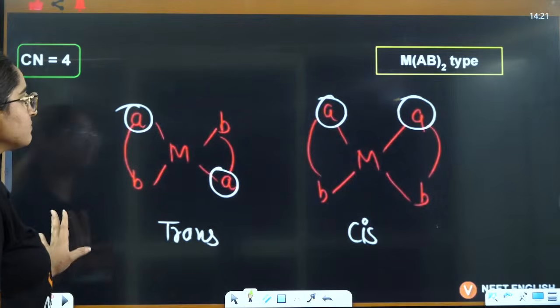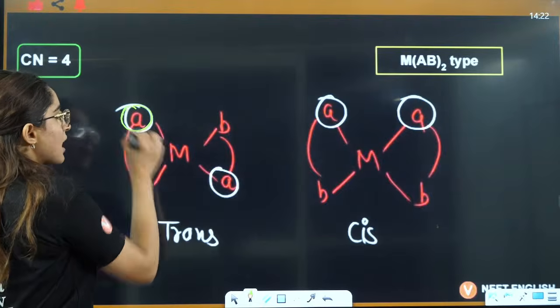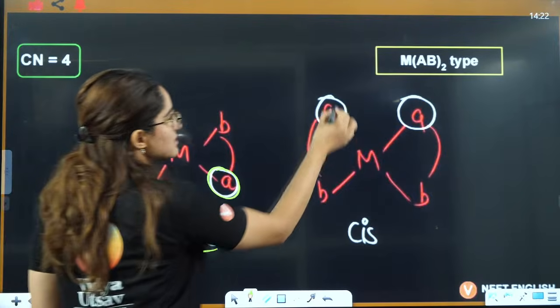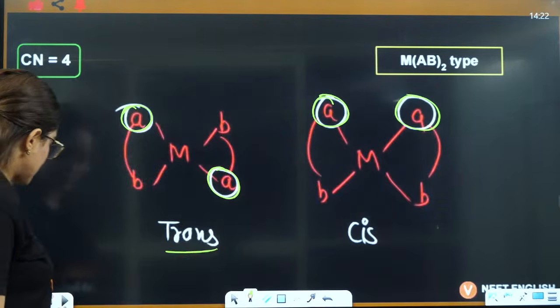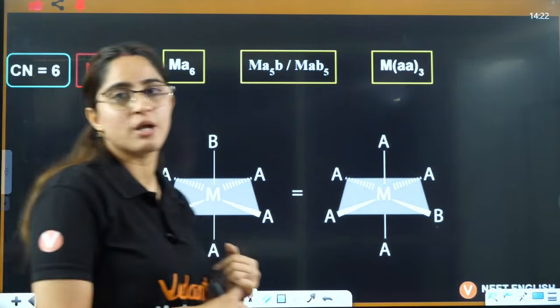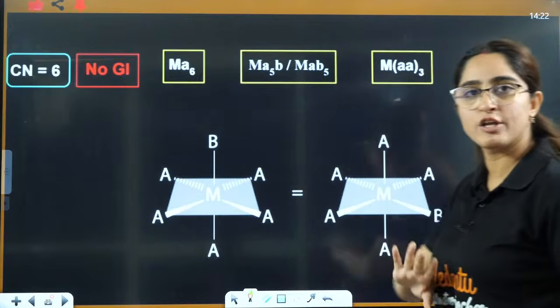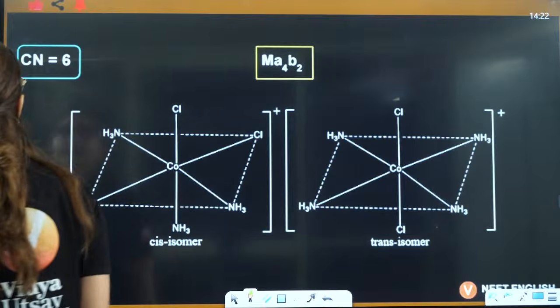Always. Okay? Now in AB twice, these are opposite to each other, so it is trans. This is next to each other, so it is cis. Right? Now no GI in coordination number 6. No GI is shown by all these cases where no geometrical isomerism will be there.